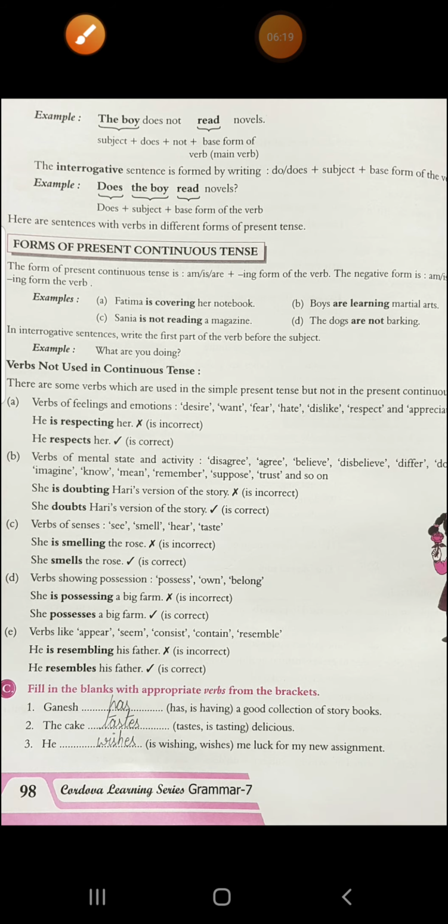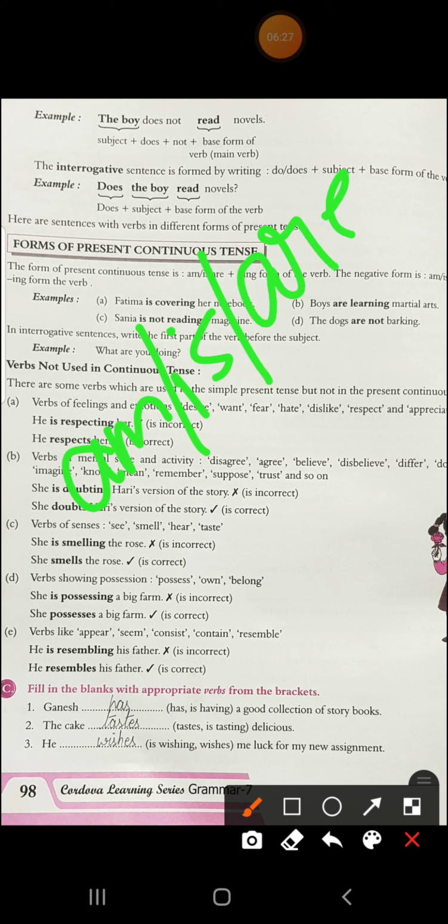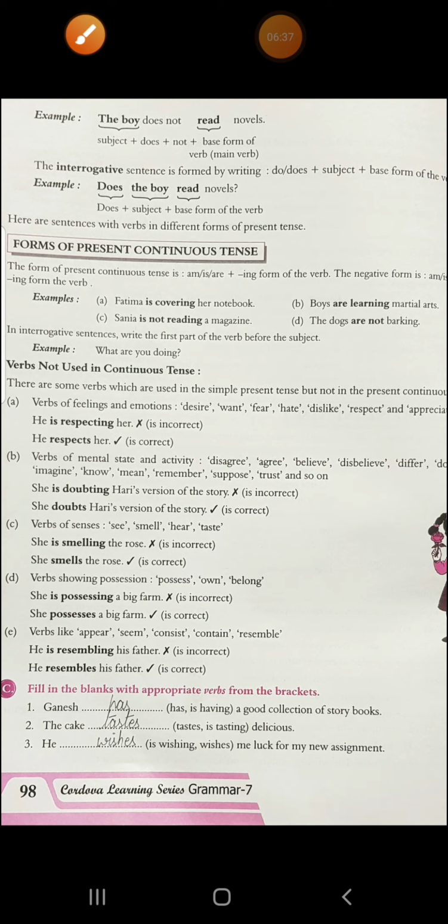What is the form? The form in which present continuous tense is written is either am, is, are plus verb ing form. Alright, like I am going, he is going, they are going. This is the form by which we write present continuous tense. Alright. See the examples that is given here.